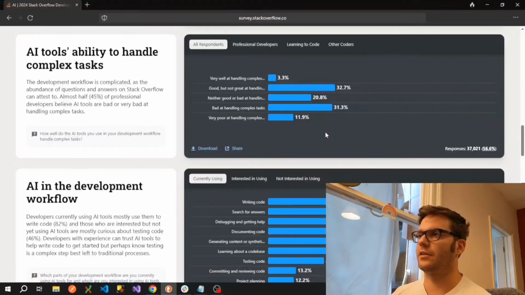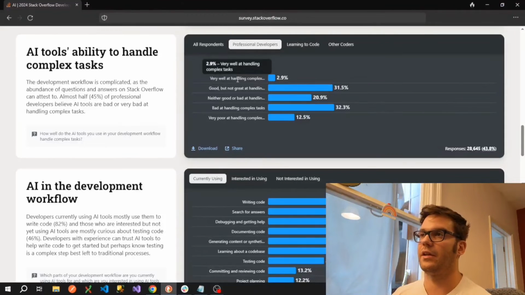And again, this is just kind of an elaboration on that. Only 3.3% or 2.9% of professional developers think that an AI tool does very well at handling complex tasks, which I totally agree with.